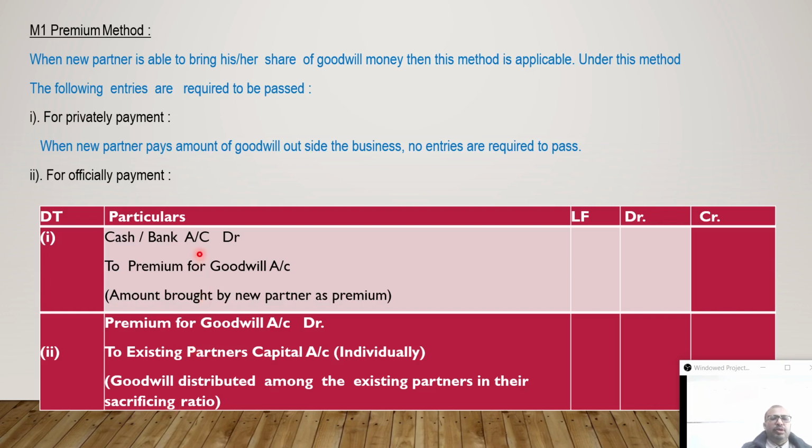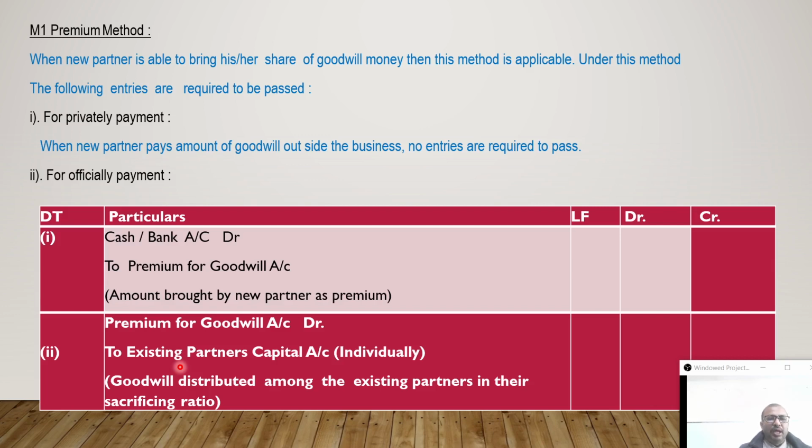Now, if anyone wants one entry only, we can pass here cash or bank account debit to sacrificing partners' or existing partners' capital, because premium for goodwill is cancelling. Once it is credited, again it is debited. From the viewpoint of accountancy, if the same item and same amount is once debited and again credited, it comes to zero, plus minus, it is coming zero. So the ultimate entry is cash to existing or old partners under the sacrificing ratio. Here, those who sacrifice, their names you will write here.